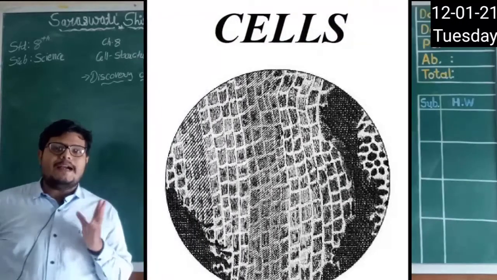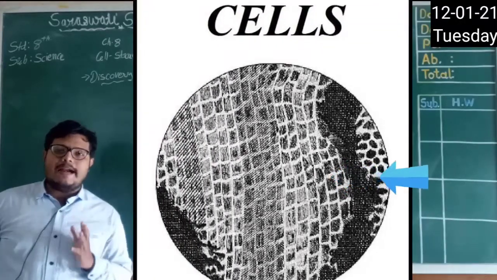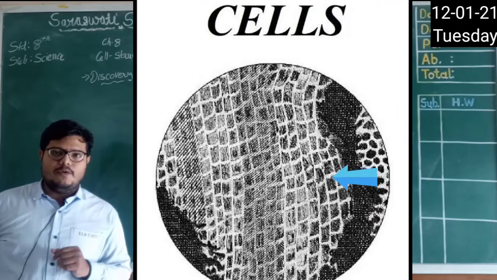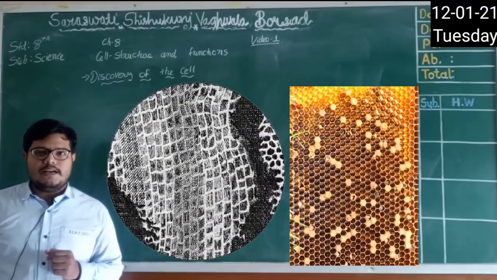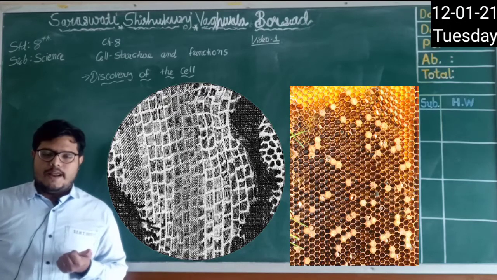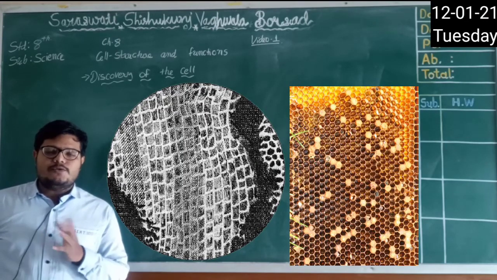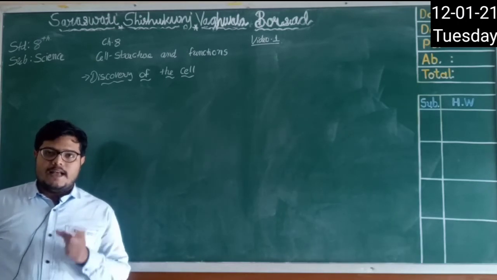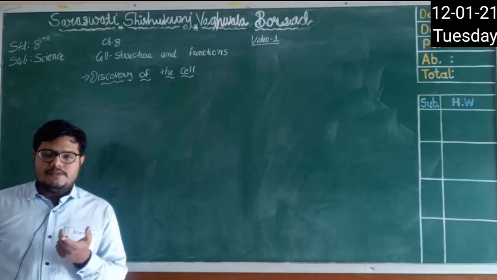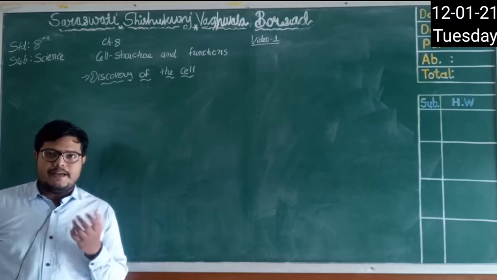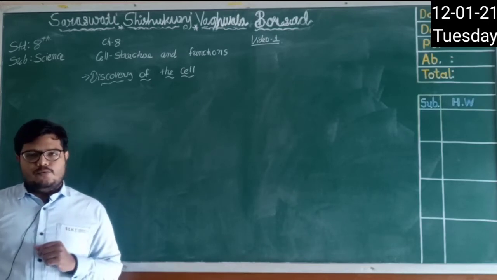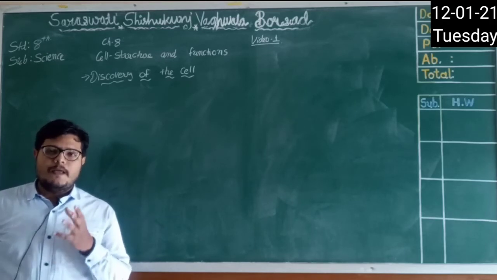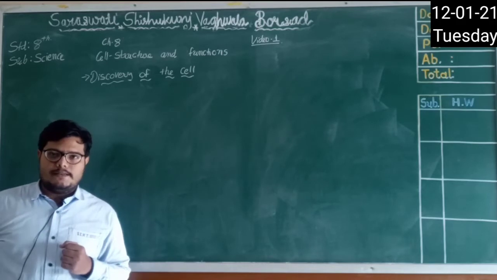He observed there are partitions. Here you can see in the picture there are partitions or boxes inside that cork. Actually, what he was observing was dead cells. The boxes that he was observing looked like a honeycomb, right? And he said that these boxes are separated by wall partitions. Hooke coined these boxes as cells, meaning each box is a cell separately. That was a dead cell, as I told you, but if you want to observe a living cell material, it requires a microscope which is a little bit more advanced, right?